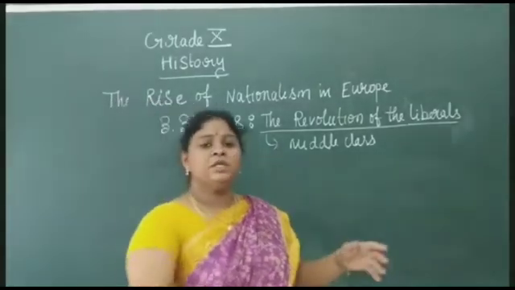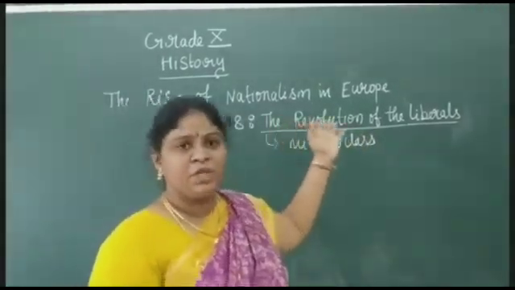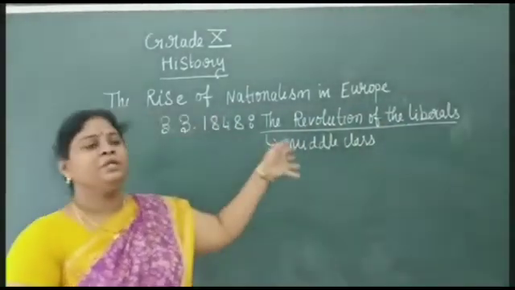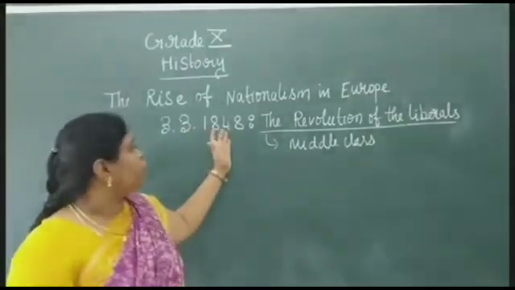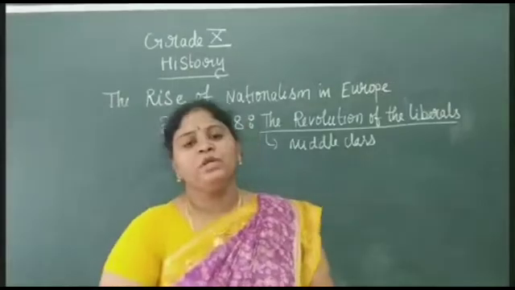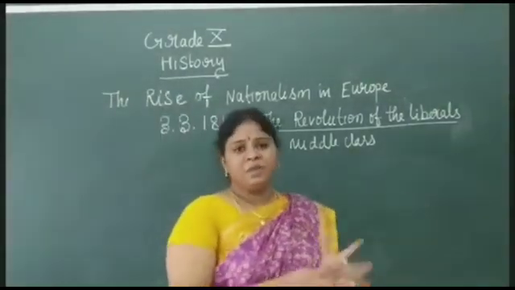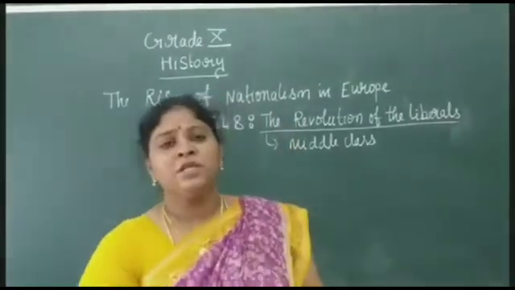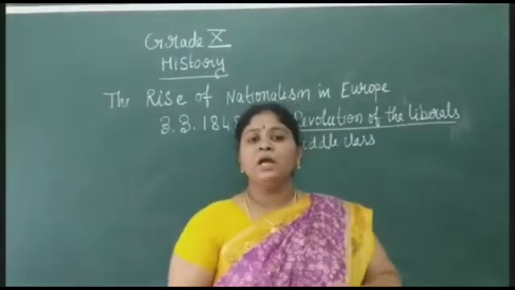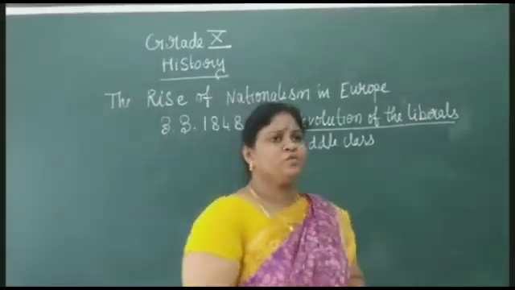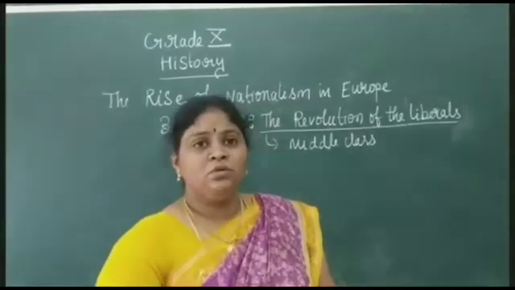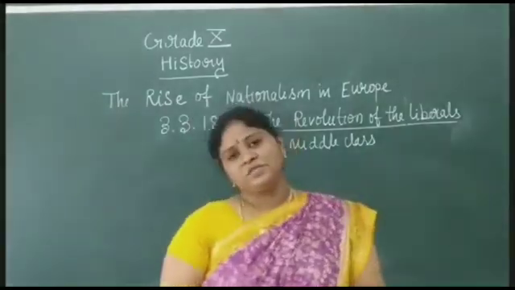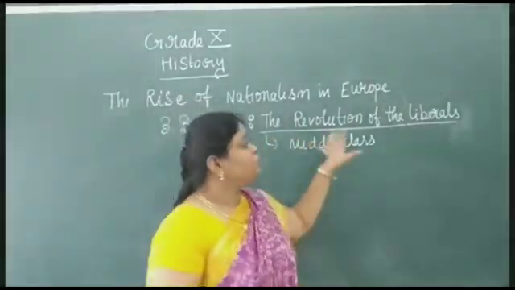So if you see, we are seeing the history topic, that is rise of nationalism in Europe, which we are going on with, and in that we are going to see the third module, 3.3. That is, in 1848, the revolution of the liberals. So we have seen the previous topics: revolution of the peasants, revolution of the people who were starving, and revolution of the people doing work like workers and weavers. We have seen those kinds of revolution. Now we are going to see the revolution of the liberals.